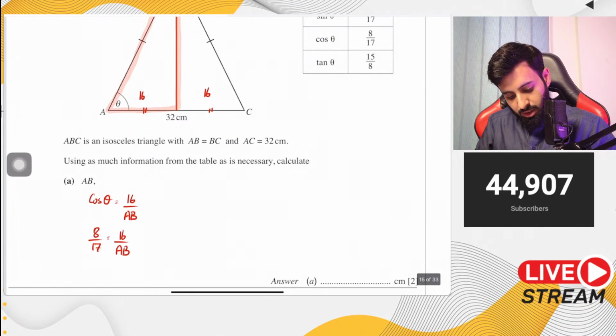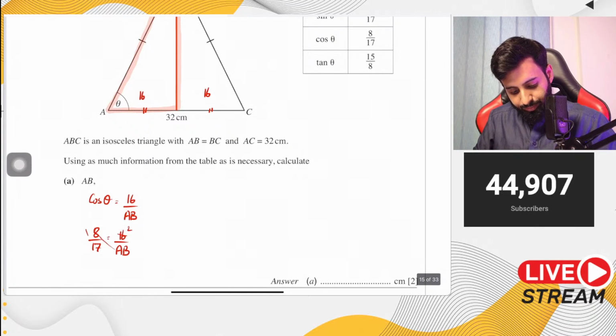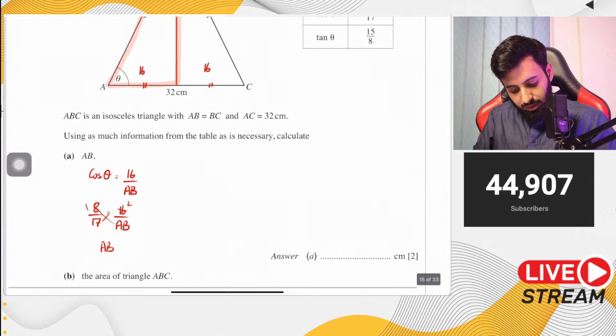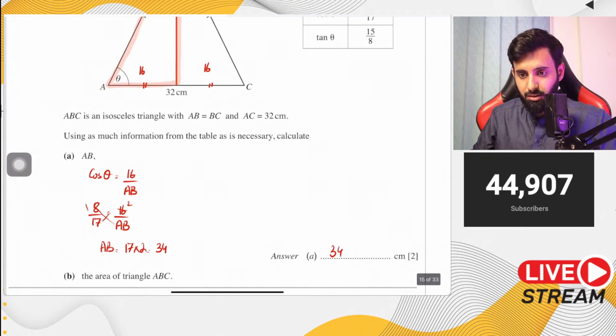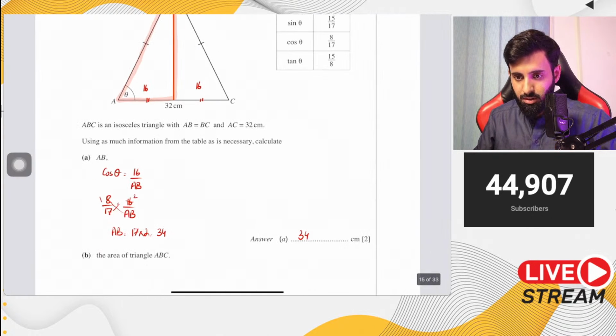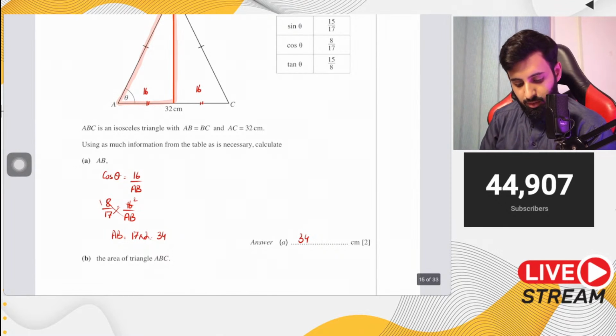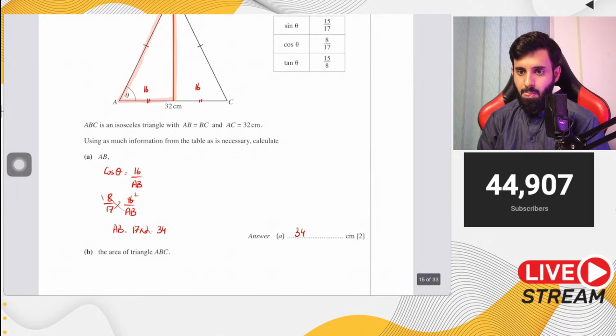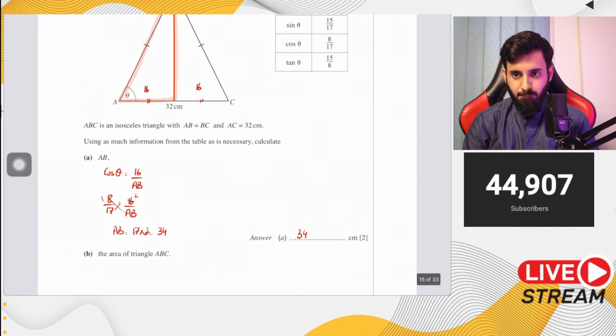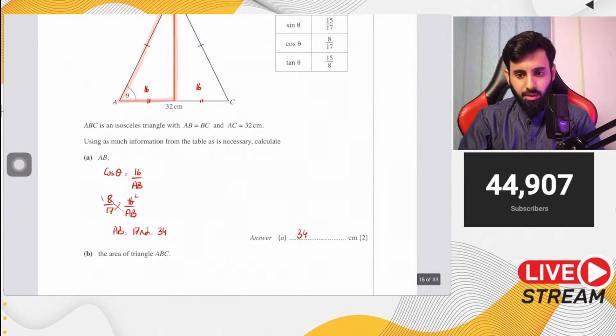8 ones are, 8 twos are, cross multiply. AB is equal to 17 times 2, which is equal to 34. So whoever said 34, pat yourself on the back. Good job. That's your answer. Okay, now do part B. Find out the area of triangle ABC. This is from May, June 2010.